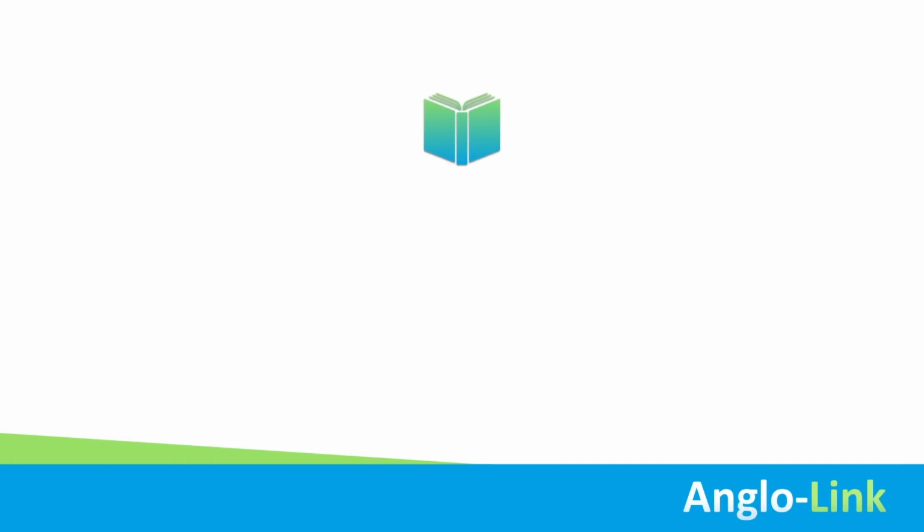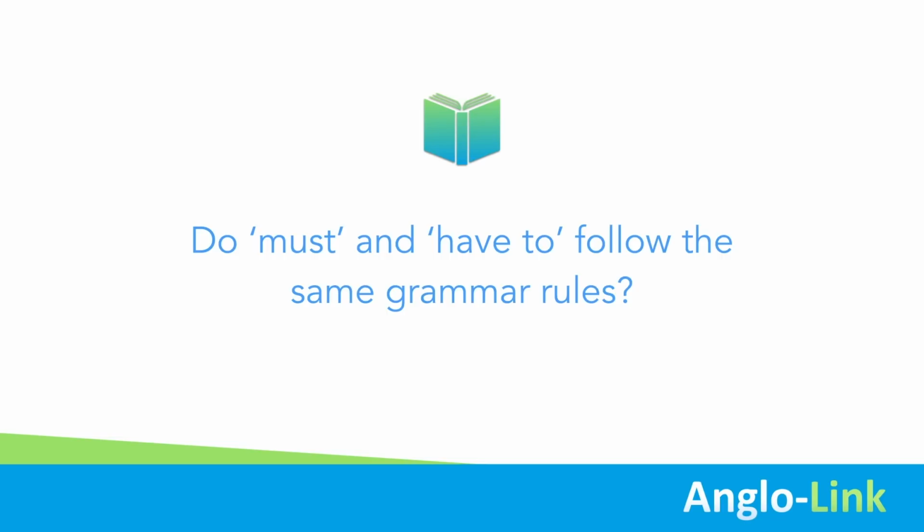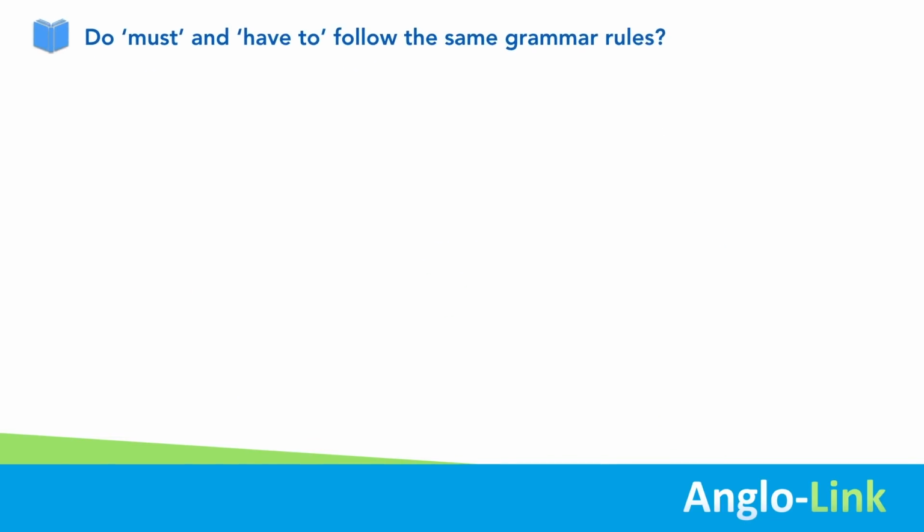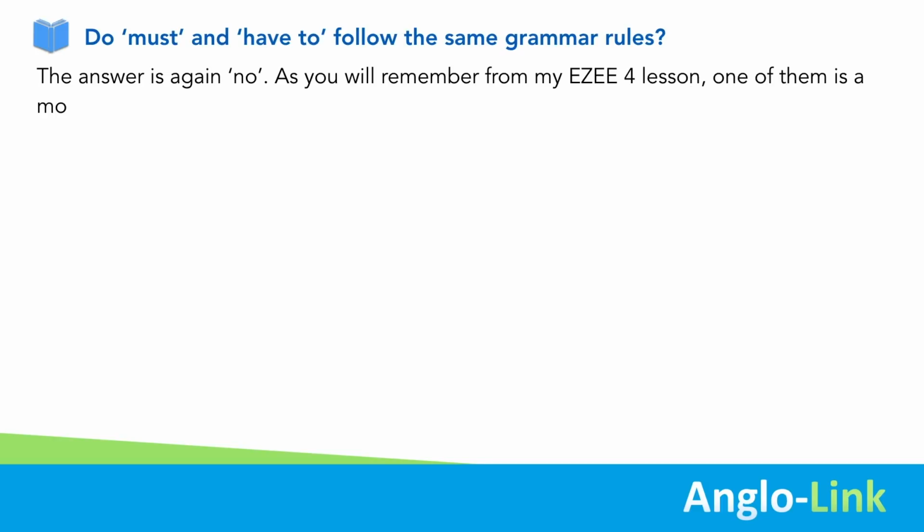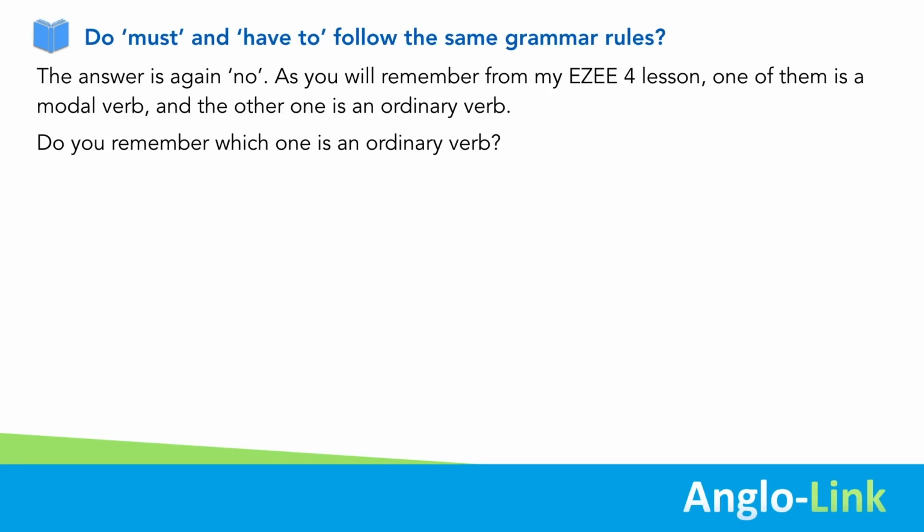Right, and the final question I'd like you to think about is, do must and have to follow the same grammar rules? What do you think? Well, the answer is again no. As you will remember from my Easy 4 lesson, one of them is a modal verb and the other one is an ordinary verb. Do you remember which one is an ordinary verb? Correct, have to is an ordinary verb.